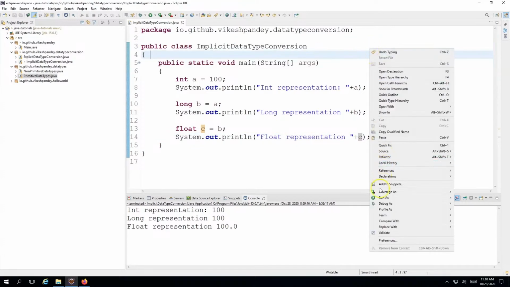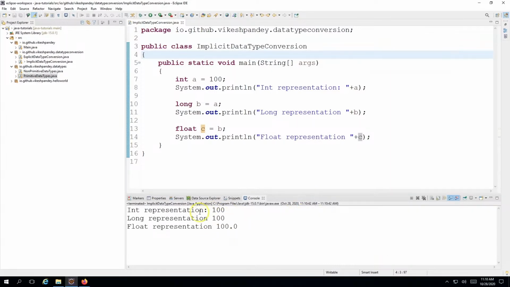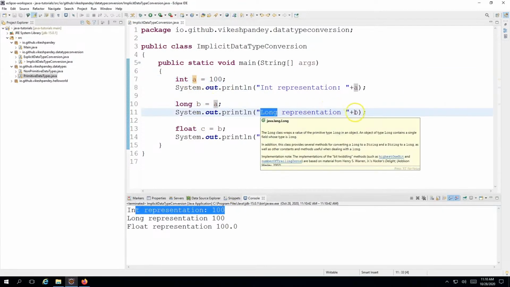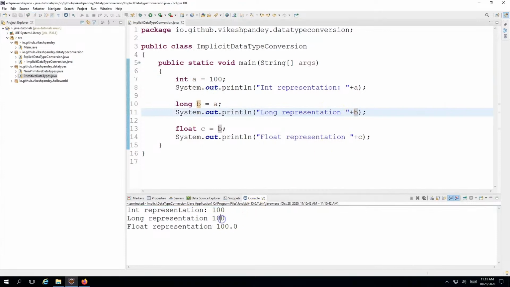So let's run this and see if the data type conversion actually works. I will right click and do Run As, and go to Java Application. And if I click on this, I get this output. So the first output is pretty straightforward. I'm just printing the int variable as is. So this works. Then I am storing the int into a long and printing the long representation of a, which is b. And this also works without any errors or warnings by Java. Similarly, when I store the long variable into a float variable c, this also works.